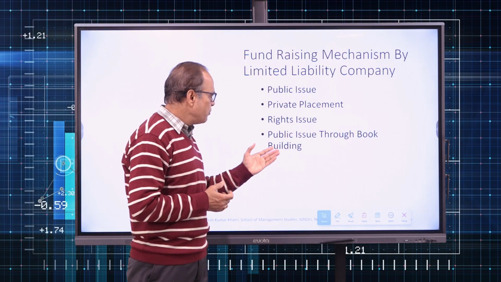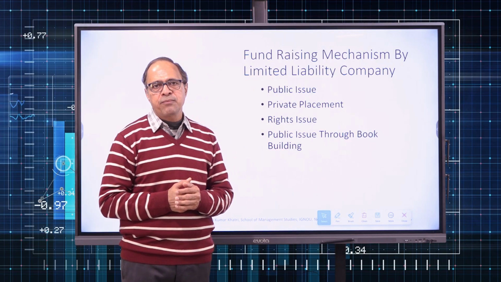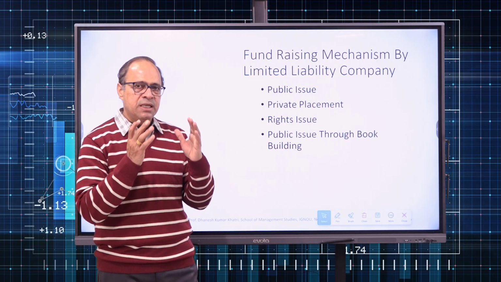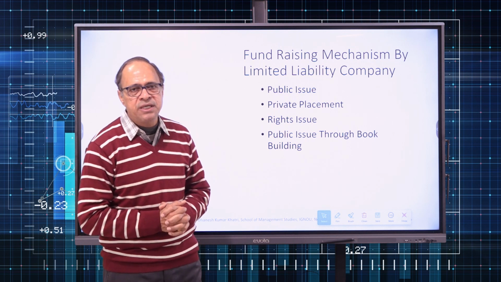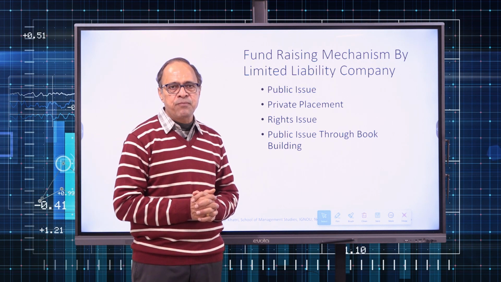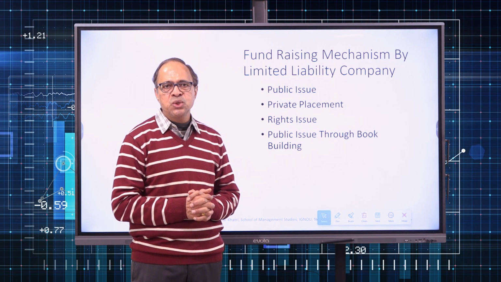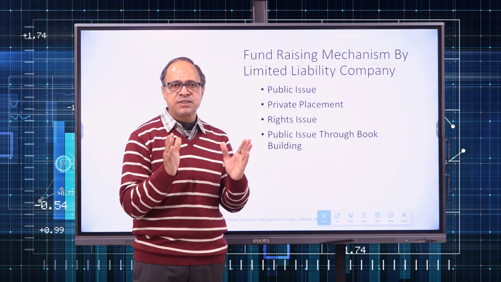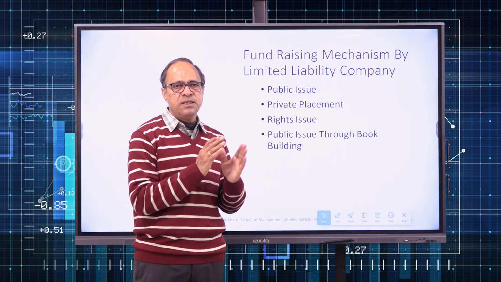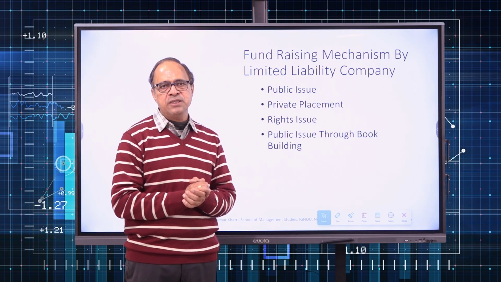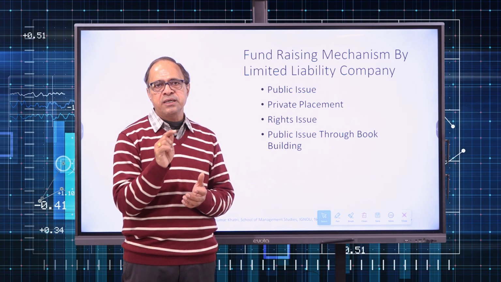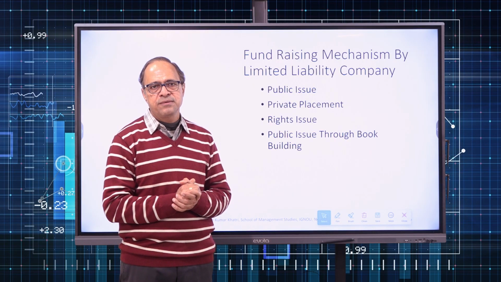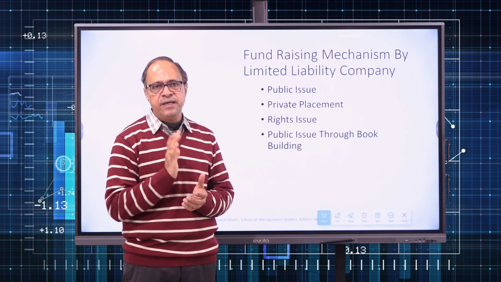On the other hand, public issue through book building means company is inviting general public through mass media to buy the shares of the company, but company does not specify the final issue price. They give a range. Let us say shares will be issued at a price between 800 to 810.